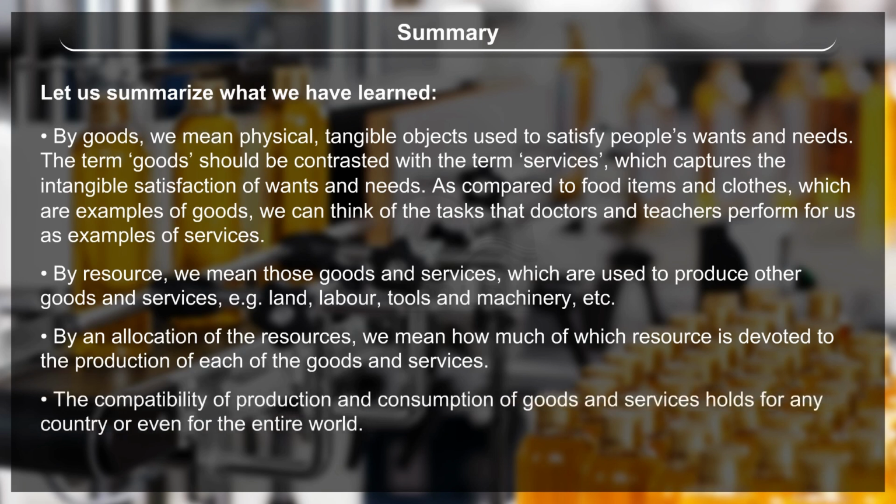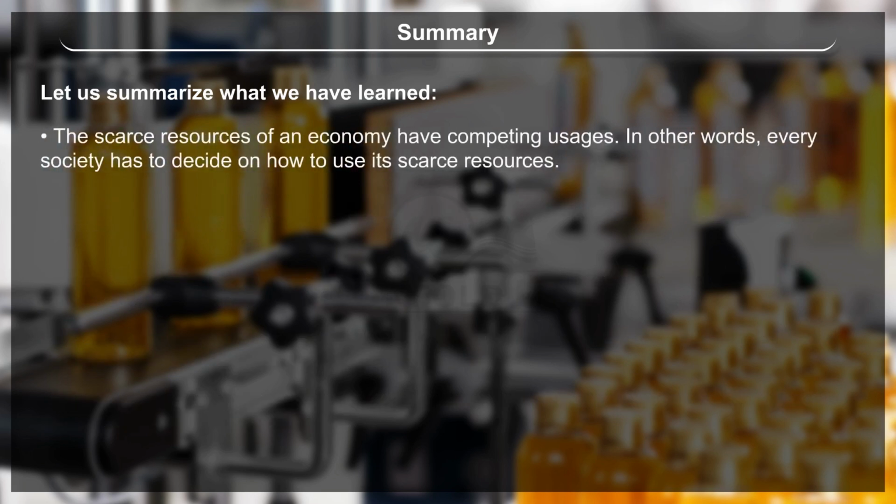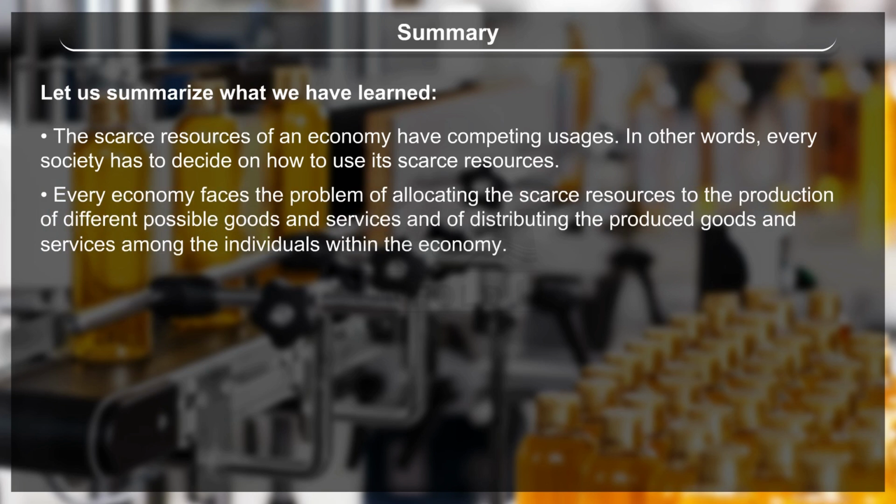The compatibility of production and consumption of goods and services holds for a country or even for the entire world. The scarce resources of an economy have competing usages. In other words, every society has to decide how to use its scarce resources. Every economy faces the problems of allocating the scarce resources to the production of different possible goods and services, and of distributing the produced goods and services among the individuals within the economy.